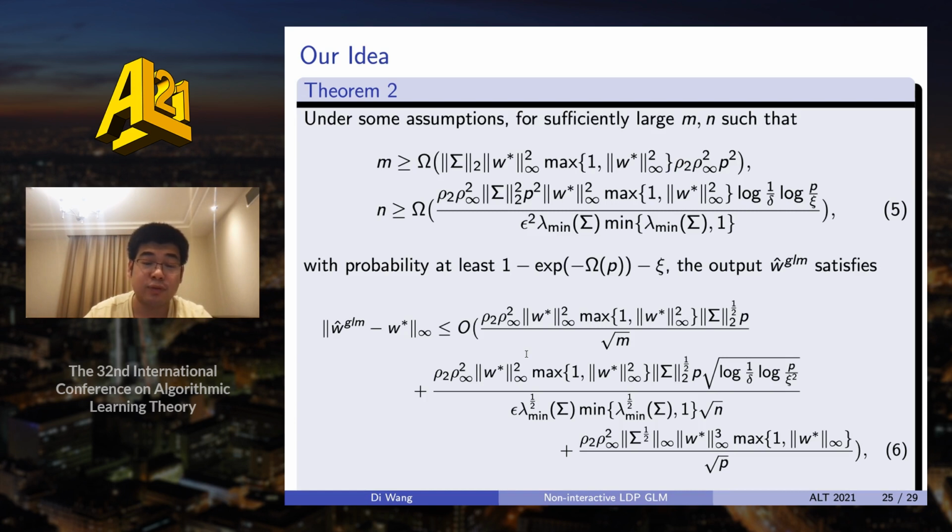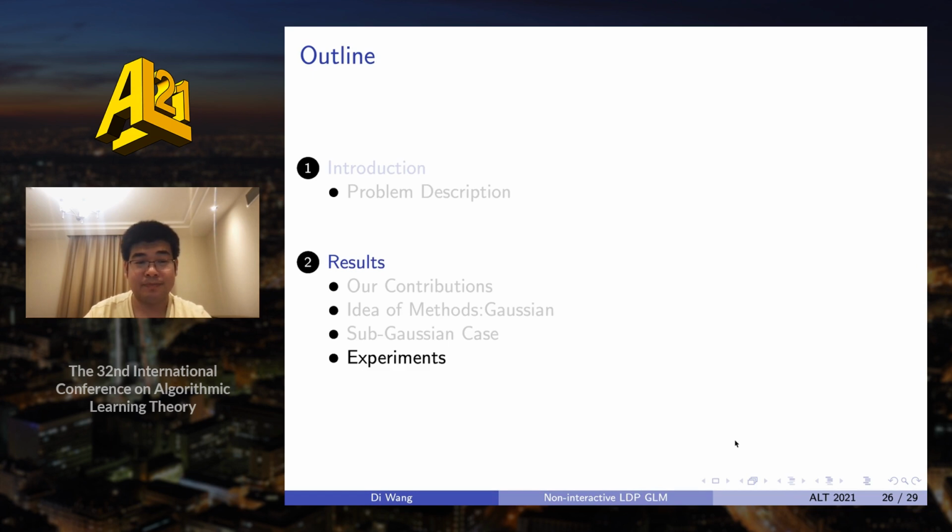So we can see there are three terms. The first one is caused by the estimation error of the C phi, the second one is caused by the estimation error of our linear regression estimator, and the third one is the bias term caused by our previous lemma.